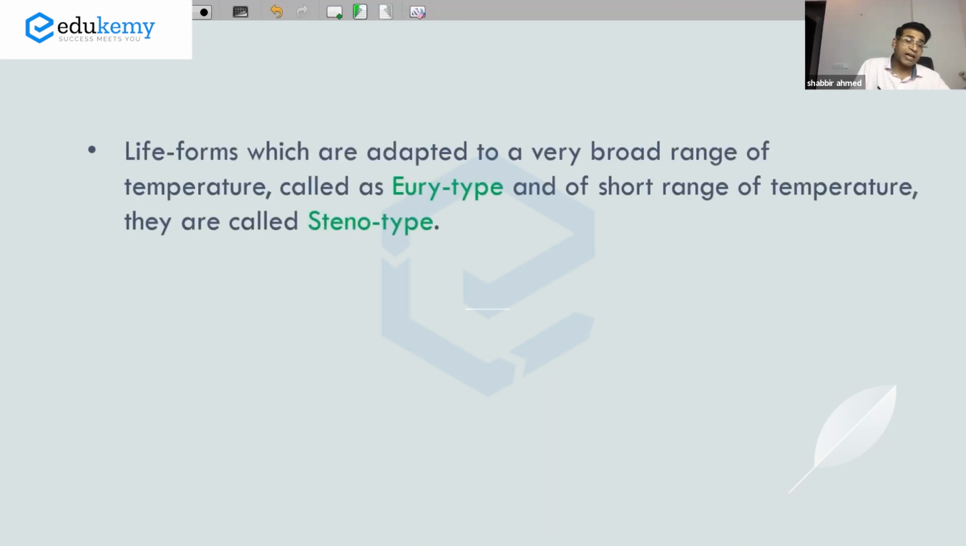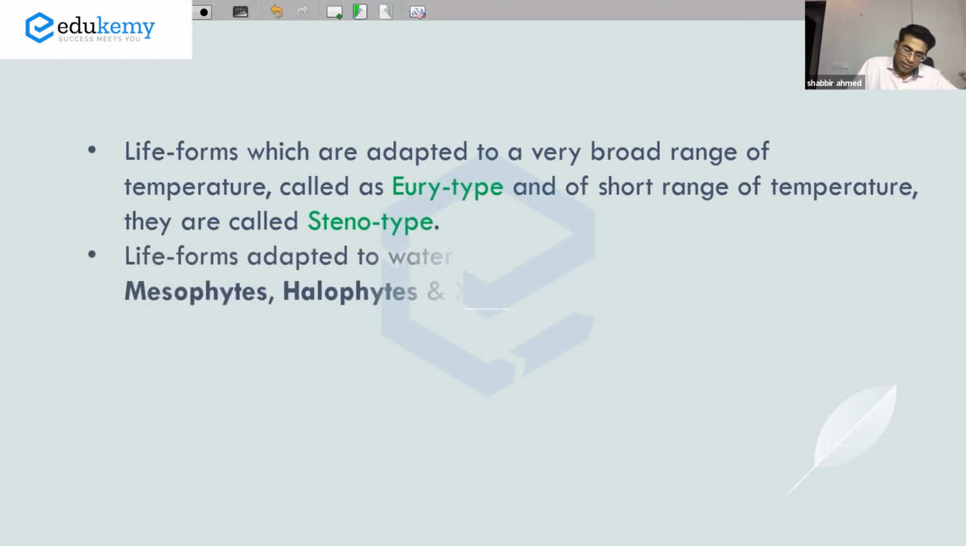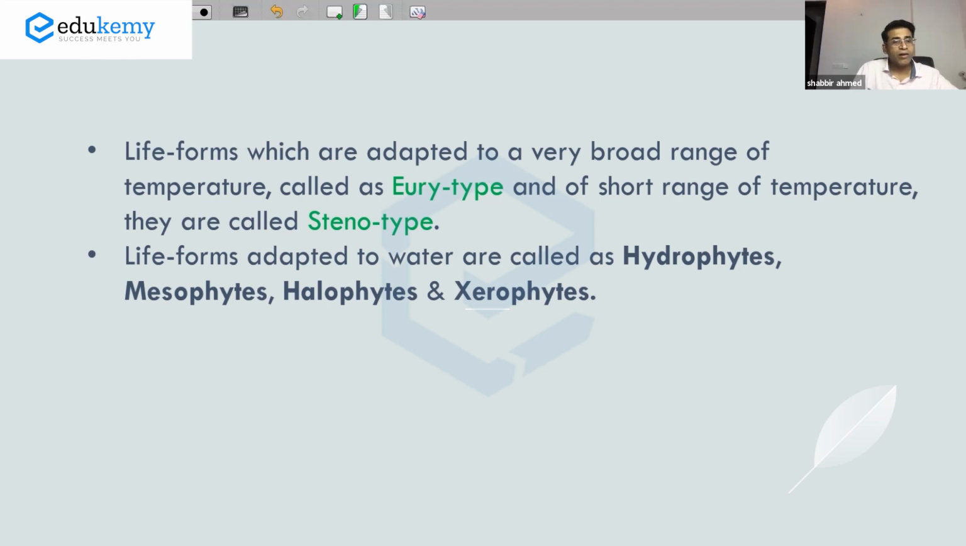Life forms which are adapted to a very broad range of temperature are called eurytypes. Life forms which are adapted to a short range of temperature are called stenotypes. Life forms adapted to water include hygrophytes, mesophytes, and halophytes. Stenotypes are capable of surviving in a very narrow range.